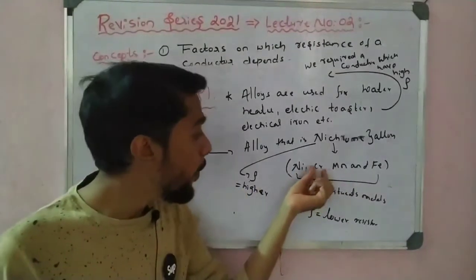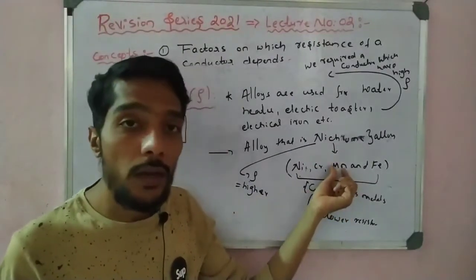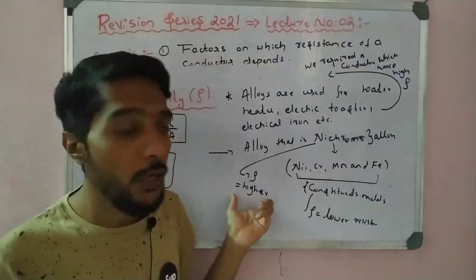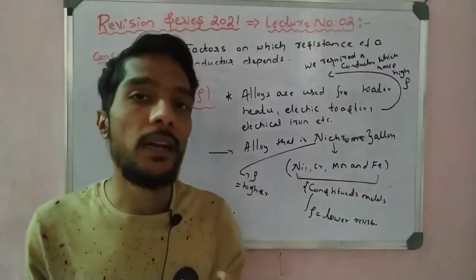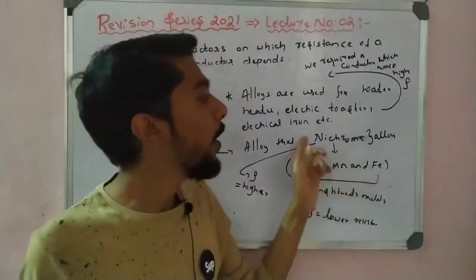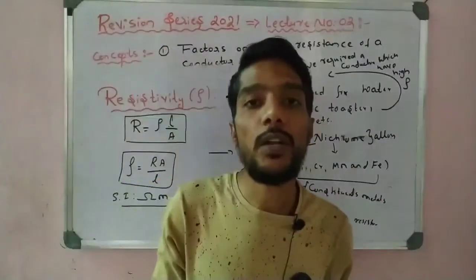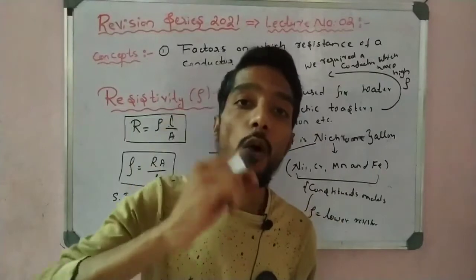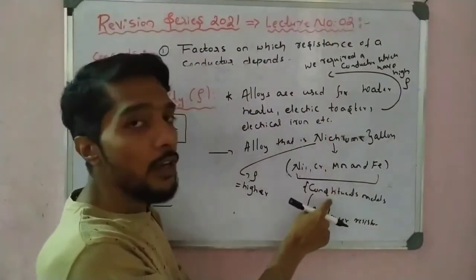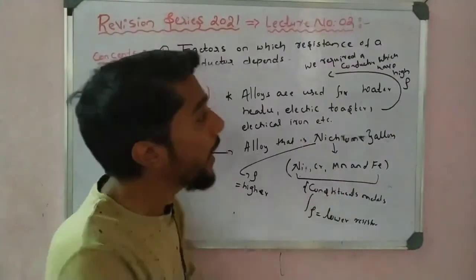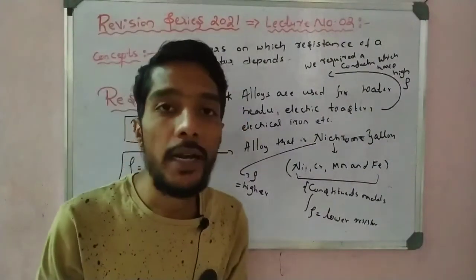The resistivity of chromium is lesser than that of nichrome, the resistivity of magnesium is lesser than nichrome, and the resistivity of iron is lesser than nichrome. So we require a higher resistivity metal, and we get that an alloy has higher resistivity than its constituent metals. So one point to remember: the resistivity of an alloy is higher than its constituent metals. That is why it is used in the electric heater, electric toaster, and electric iron.